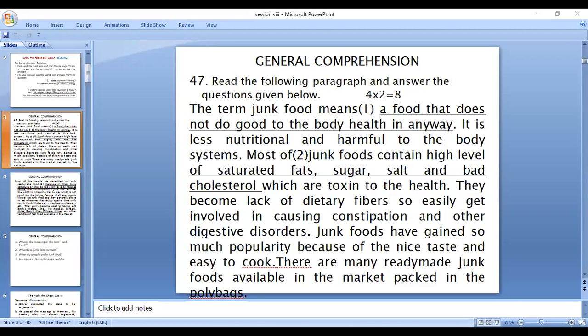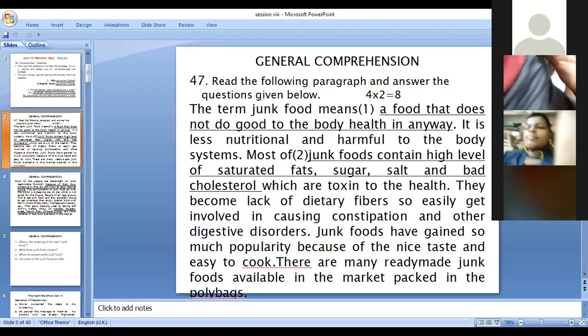And the questions are, as I told you, go to the questions first. What are the 4 questions? First question is, what is the meaning of the term junk food? Don't look at the passage, just listen to the questions. First question, what is the meaning of the term junk food?